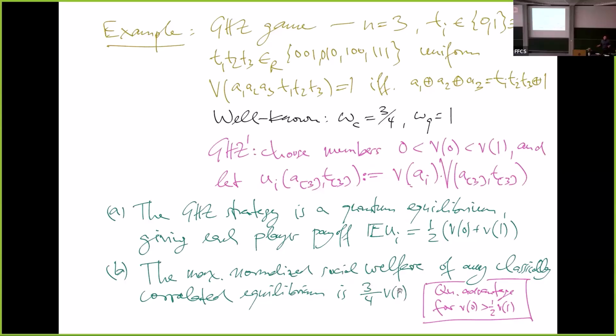The reason why this works is that we have to check that this is still a quantum equilibrium, since they have slightly different objectives. So you have to check that just playing the GHZ strategy from the Greenberger, Horne, Zeilinger paper is still an equilibrium, but that's your payoff then. How can we conclude that this welfare cannot be beaten? Well, the reasoning is as follows. The maximum you can get as a player i by responding is saying a 1, and then you get V of 1.